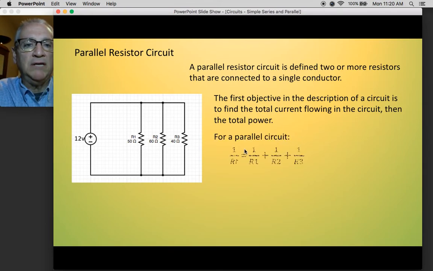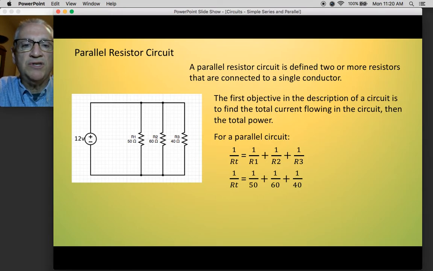But for a parallel circuit, we have a slightly different formula. We have a formula of 1 over the total resistance is 1 over R1 plus 1 over R2 plus 1 over R3. And if you look at this, you might say, well, that's just the same thing, just flipped over. In mathematics, it doesn't quite work that way. So what we end up with is 1 over the total resistance is 1 over the first resistor, plus 1 over the second resistor, plus 1 over the third resistor.